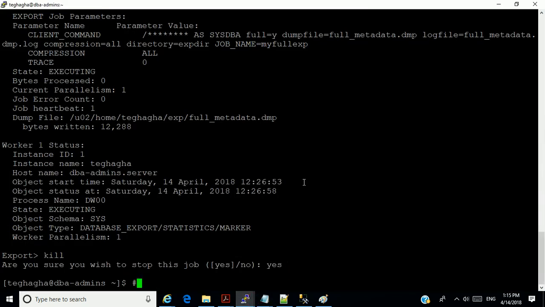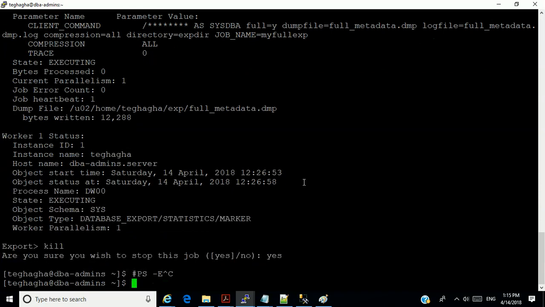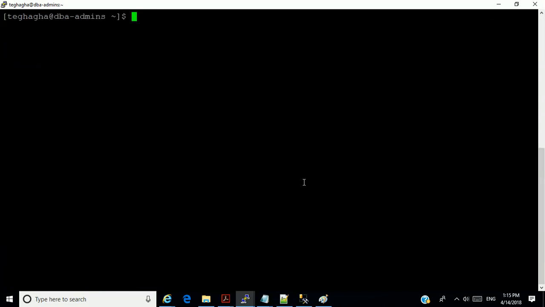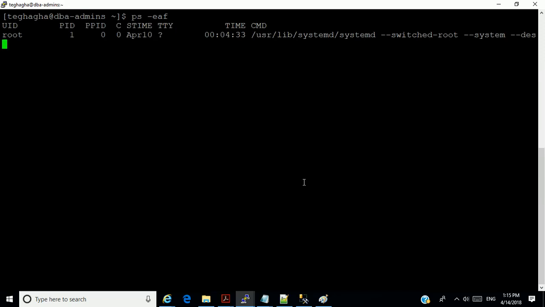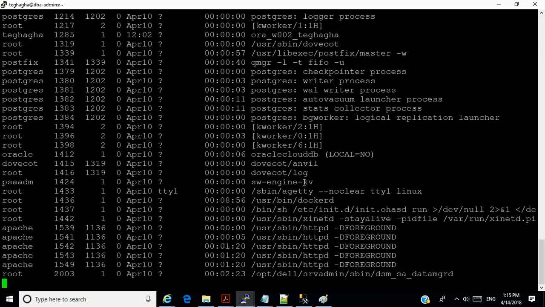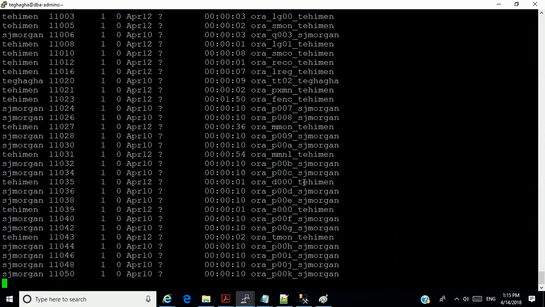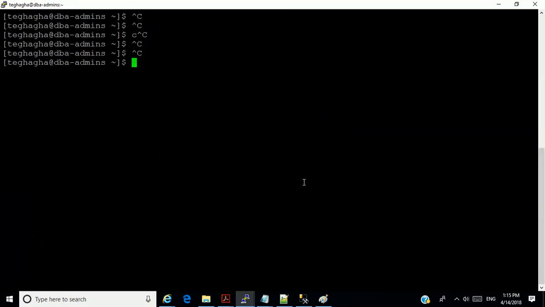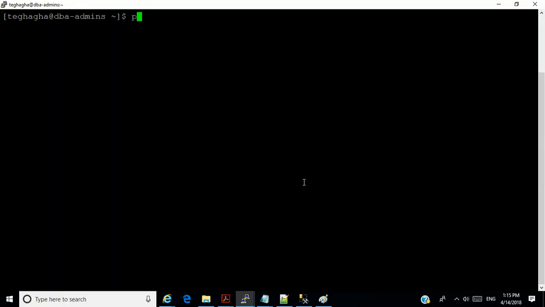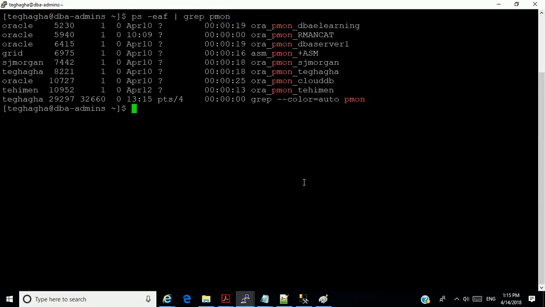If you go on the machine and do ps minus eaf grep pmon, I have a database called RMANCAT, which is already created.